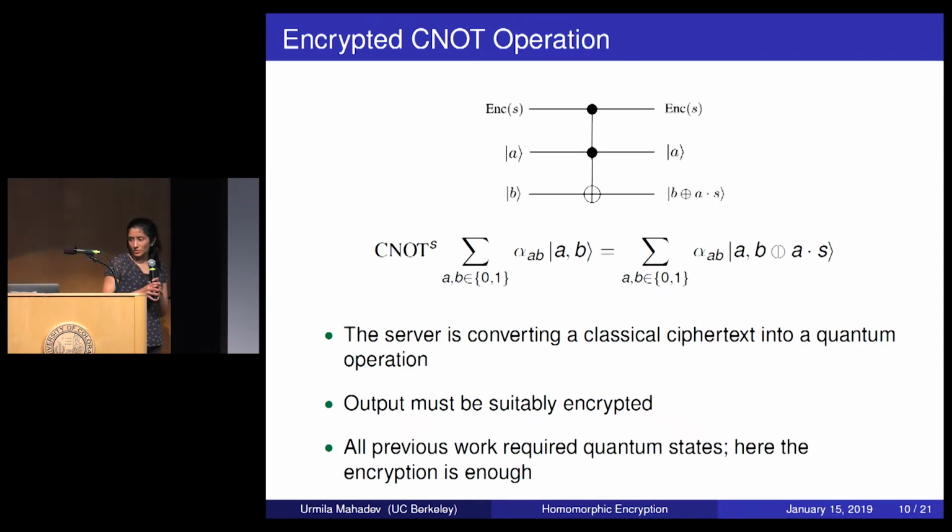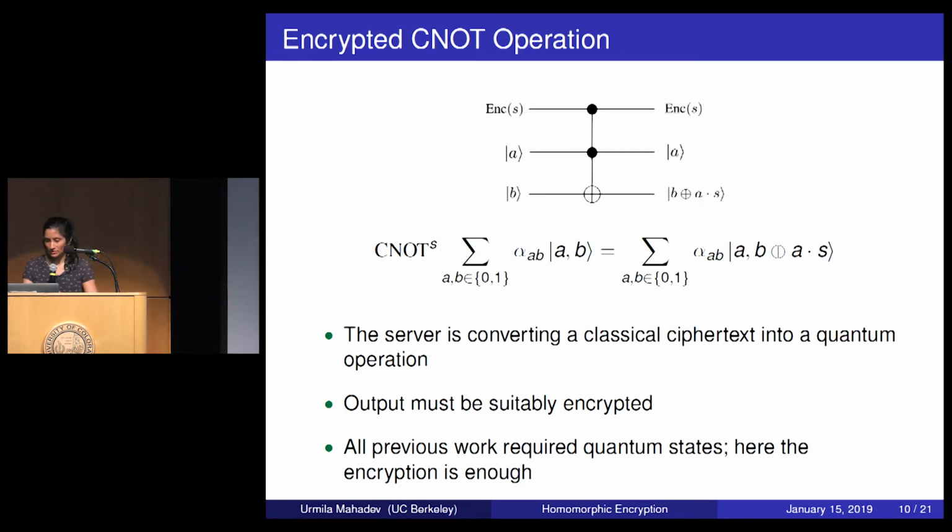The reason this is interesting is because all previous work reduced to the same operation. So they all knew that you had to do, like in Dulac, Schaffner, Spielman, they knew that you had to do a controlled operation based on a classical ciphertext. But before, it required a quantum evaluation key to be sent to the server in order for him to be able to convert a classical ciphertext into a quantum operation. And here what I'm showing is that the ciphertext is enough. So he doesn't need any additional help from the client. He can just look at the ciphertext, and if it satisfies certain properties, he can convert it into a quantum operation.